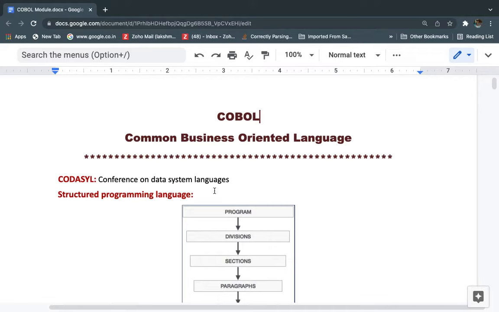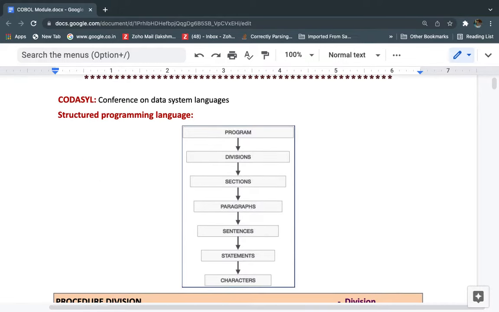This COBOL language we use to implement mainframe applications, mostly batch applications, and online applications can also be implemented by using this COBOL module. So what is the structure of the COBOL module? Once we are writing a program in the COBOL language, how can the structure be and what rules do we need to follow? All these things we can discuss now.